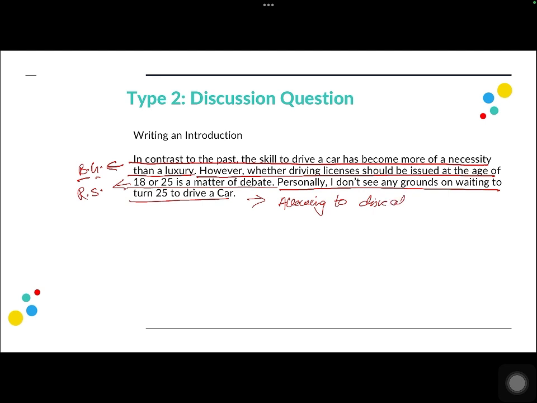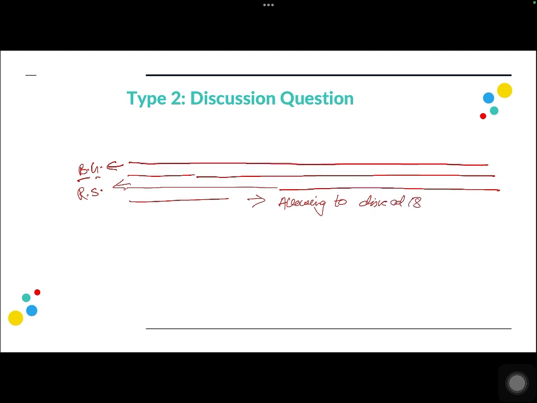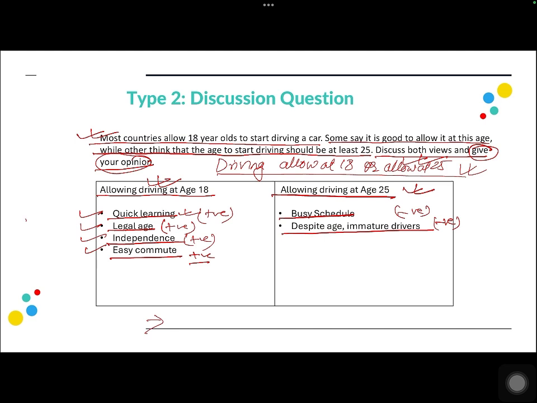Now, you should be careful that in this question, we cannot take the partially agree position, right? Because the views have explicitly been mentioned in the question. Some say this, some say that. Either you agree or you disagree, right? So you should not take a partially agree position.